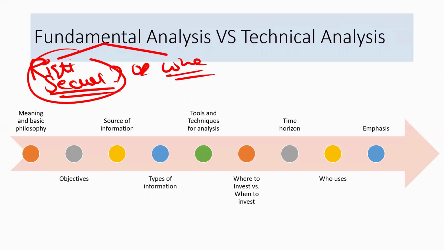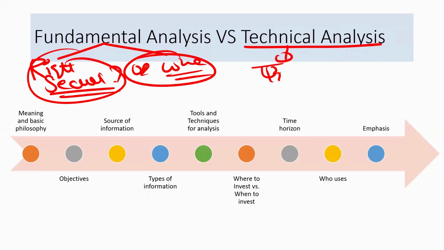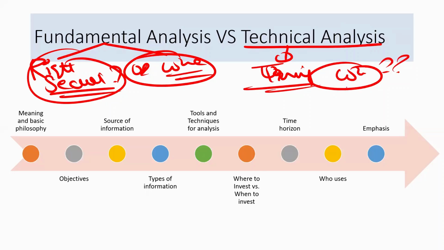Okay, so these were the two basic questions that we were answering in the fundamental analysis. But when we do the technical analysis, we will be focusing on the timing. When should I buy and when should I sell? Okay, of course, a good investor will try to do both things. He will try to find the right kind of security at the right time of investment.